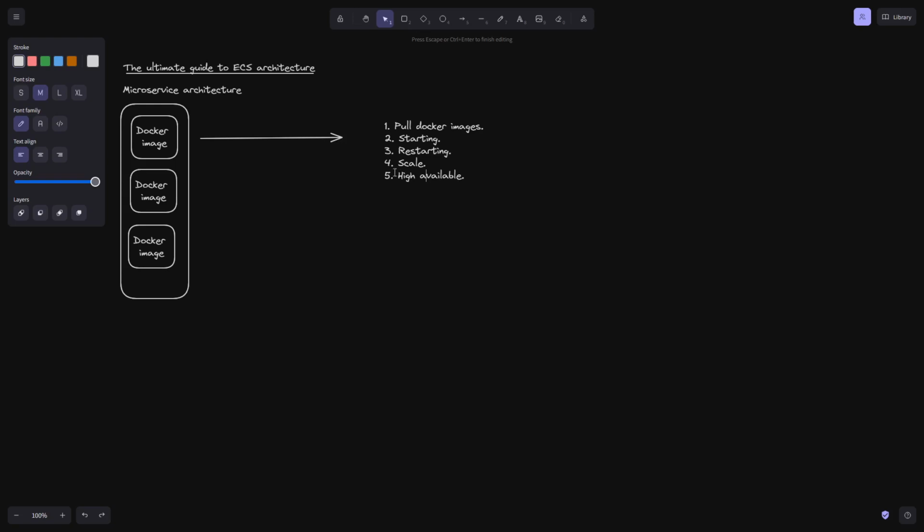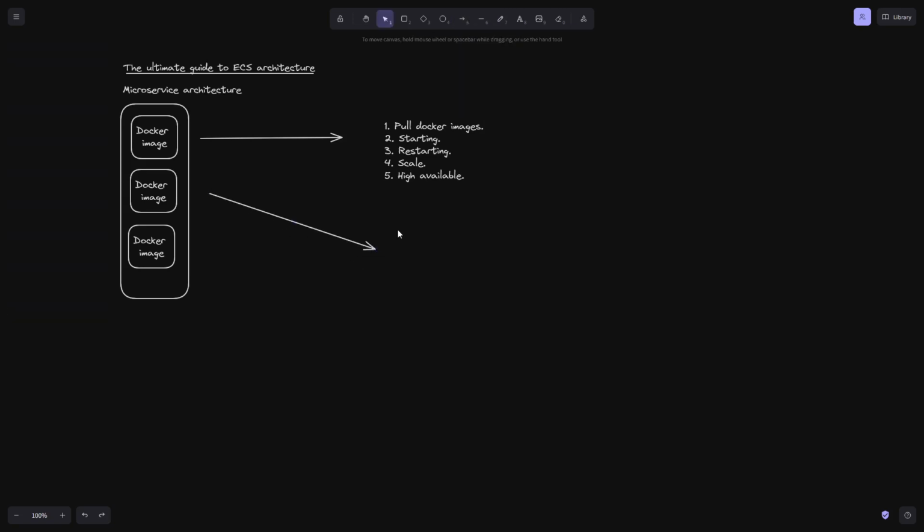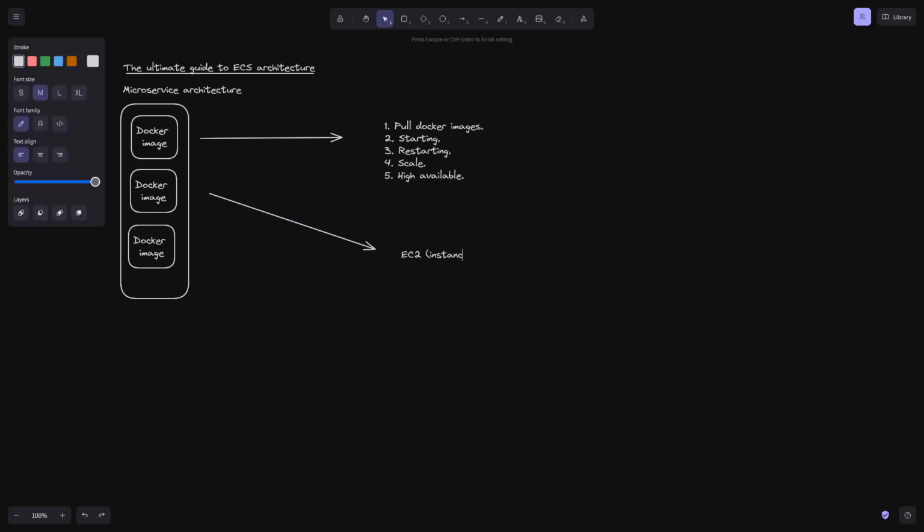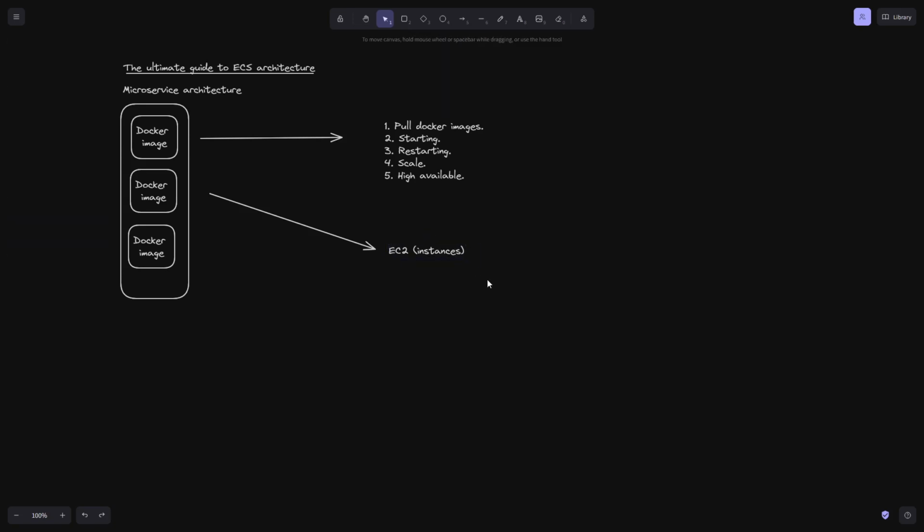So when we then want to run our containerized application or microservice architecture on the cloud, there are various options, right? If you're going to do it in the cloud, which is obviously more elastic and a more favorable choice in terms of meeting some of these requirements, then you could run all of this in EC2, right? And this is in the context of AWS. You could run this in EC2, which is, again, you're running it on the cloud, so you'll have the benefits of the cloud, right?